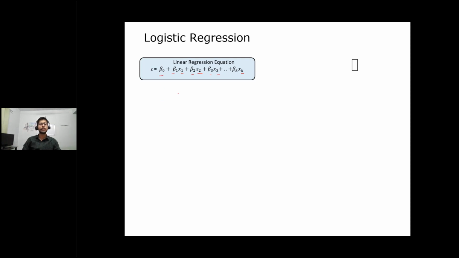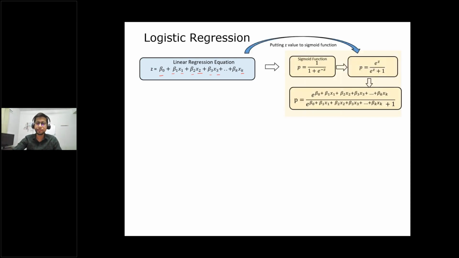Okay, and that's how we get the linear regression equation. For any predictor, suppose you want to predict the house price, you put those x1, x2, those different features of the house here, and you'll get the house price value. It's as simple as that, right? Now, how can we use this for classification? As I already said, we need to transform this. So how can we transform it?